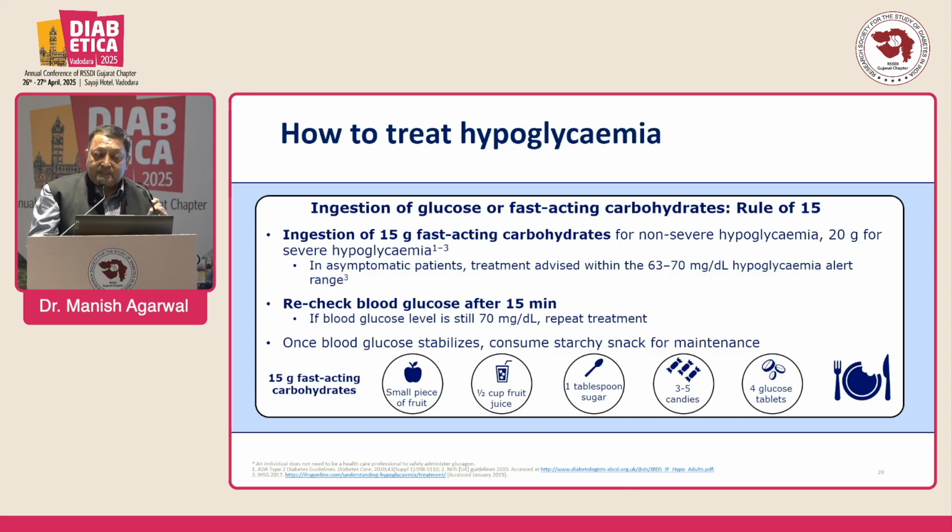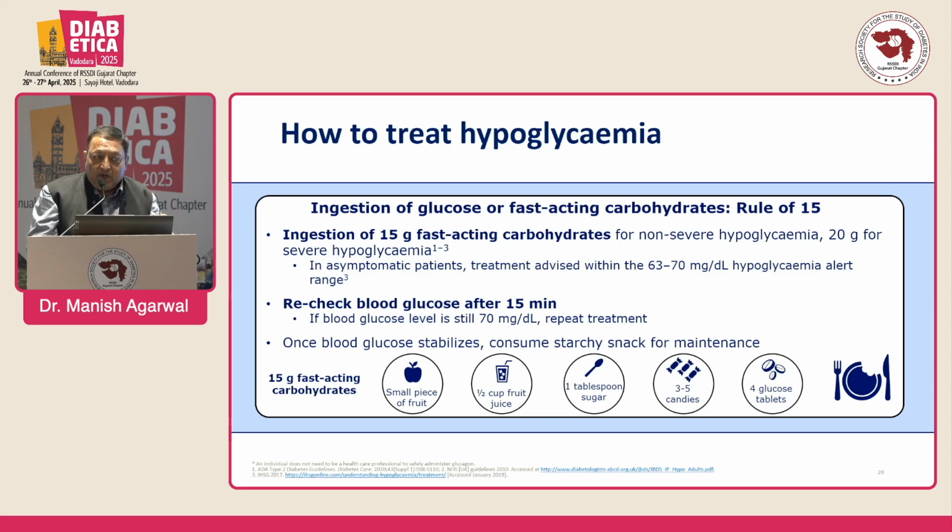How to treat a person coming with hypoglycemia? The rule of 15 grams of fast-acting carbohydrate applies for non-severe hypoglycemia, and up to 20 grams for severe hypoglycemia. If the blood sugar is 70 milligrams, we should give the rule of 15: a small piece of fruit, 1.5 cups of fruit juice, 1 tablespoon sugar, 3 to 5 candies, or 4 glucose tablets; Hypotab is available in the market in a 15 milligram range. After 15 minutes we should recheck the blood sugar.